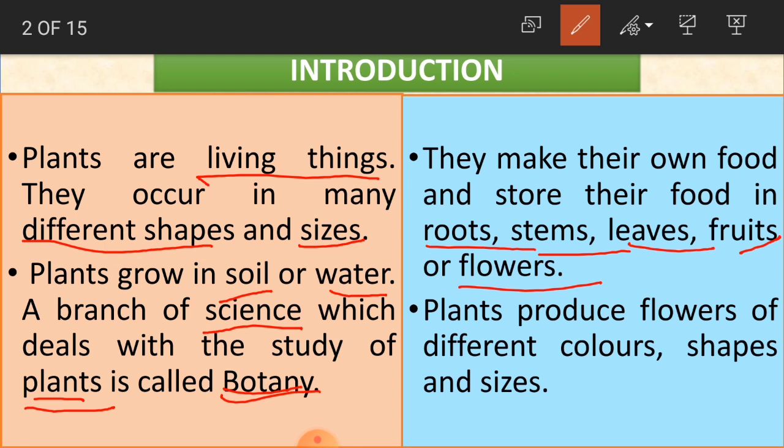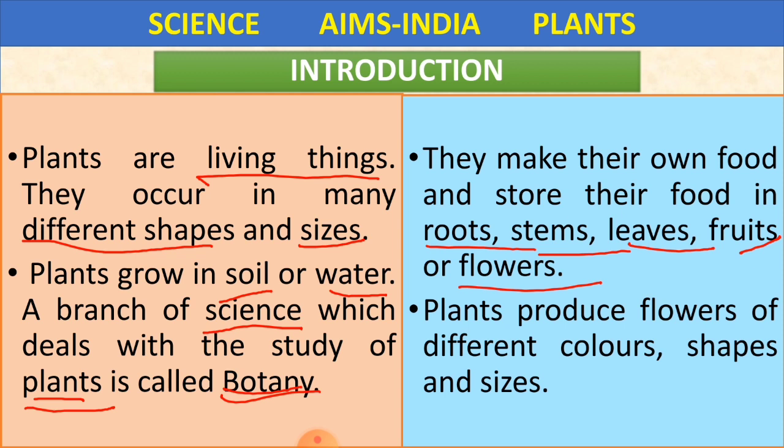Some single petal roses, some many petal roses, like that. So many flowers: hibiscus, jasmine. Even in hibiscus we can see so many different colors. So plants produce flowers of different colors, shapes and sizes. So what is this, children?